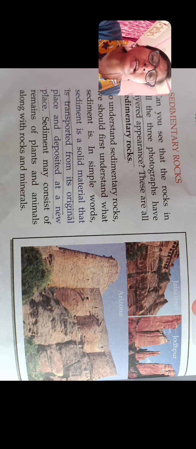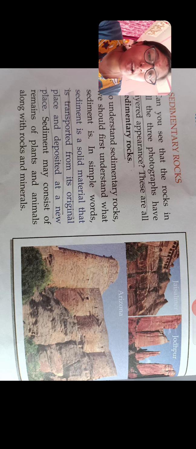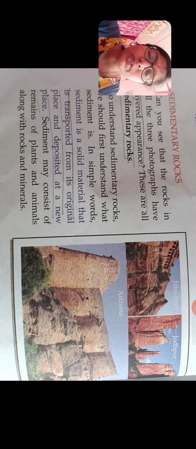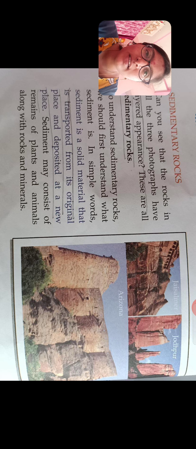Sediment may consist of remains of plants and animals along with rocks and minerals. Sediment is not only rocks; it may be plant, animal, rock, or mineral. It's a solid material, but it moves, it is transported from its original place and deposited at a new place. Why does this deposition happen? How can it move from its original place to some other new place? Do you know that? Let's see.